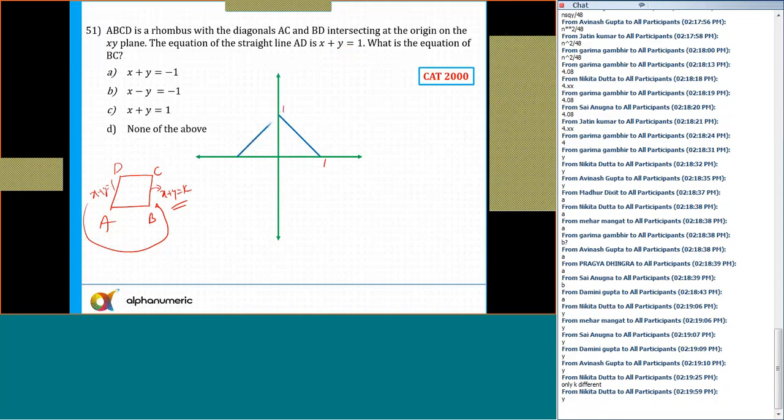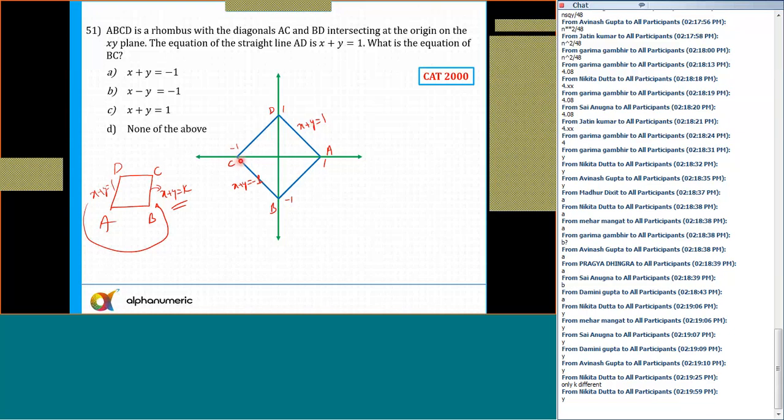Okay. So I'll get a like this, this and this. So this is the equation x plus y equal to 1. This is minus 1, this is minus 1. And this is what? AD, isn't it? This is point A. This is B, this is C, and then this is D. So this will be definitely x plus y equal to minus 1. Because it is minus 1 and minus 1.